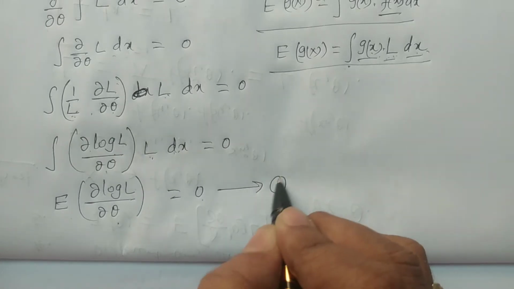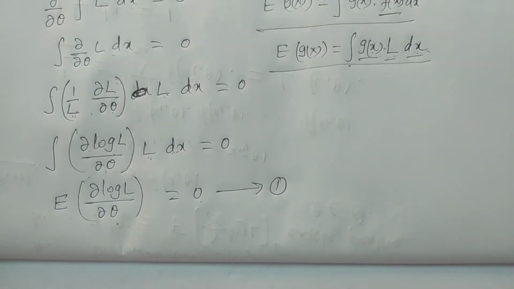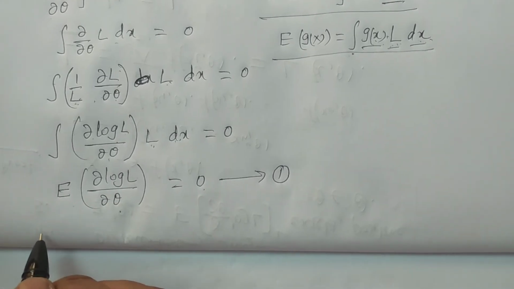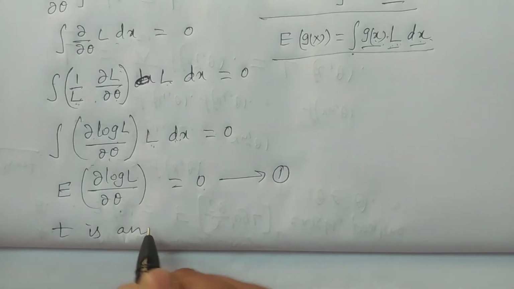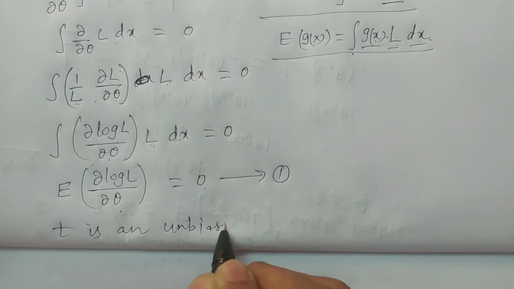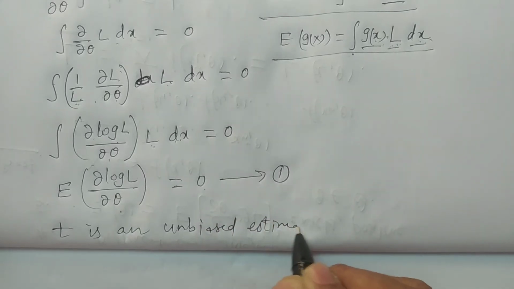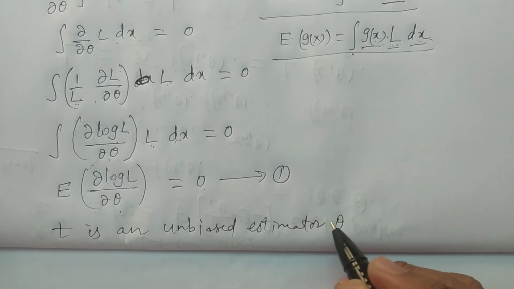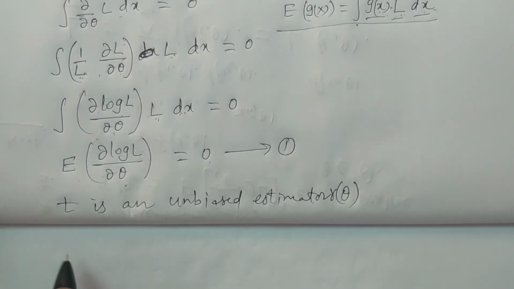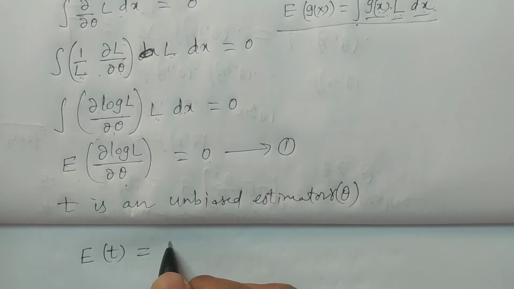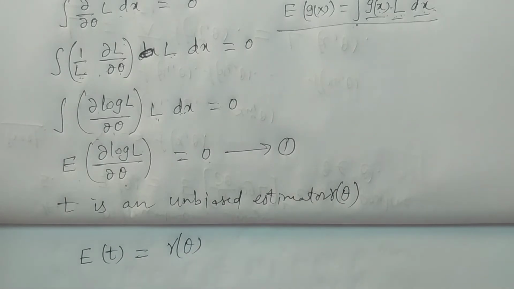Let us consider it as equation 1. Now it is also specified in the theorem that T is an unbiased estimator of the population parameter gamma of theta. So we can write the expectation of T is equal to gamma of theta.